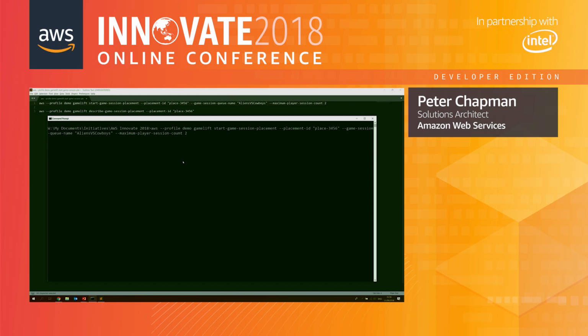Now, this isn't a particularly realistic example because I'm not putting any players into this request, and I obviously would in the real world normally. And equally, I'm also not providing any latency information. So really what this is going to do is create an empty session for my players. But that's okay for this type of test. So if I run it now, what we'll see is GameLift will come back to me and tell me that, okay, I've accepted the request and that you've now got a status of pending.